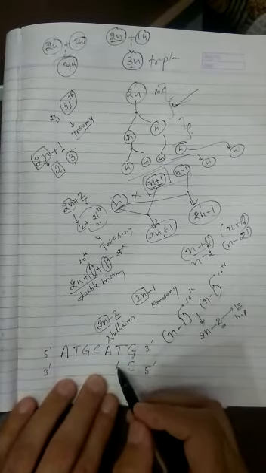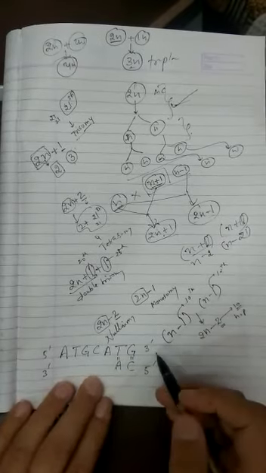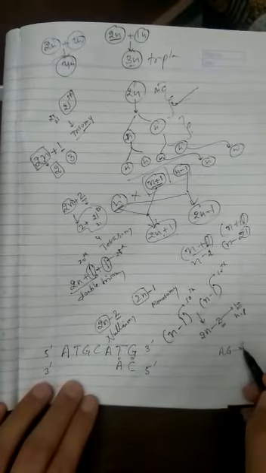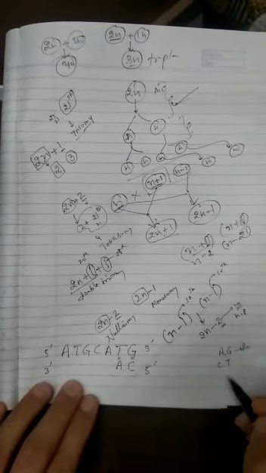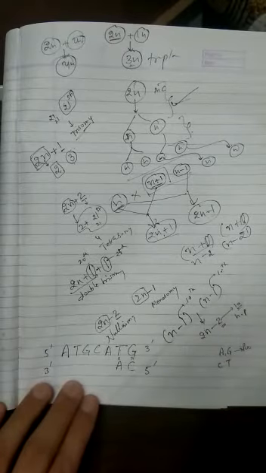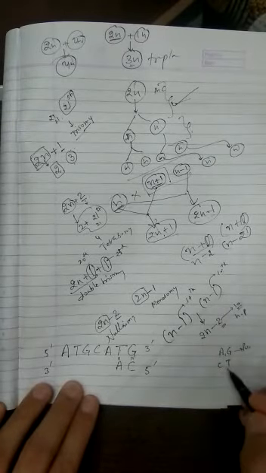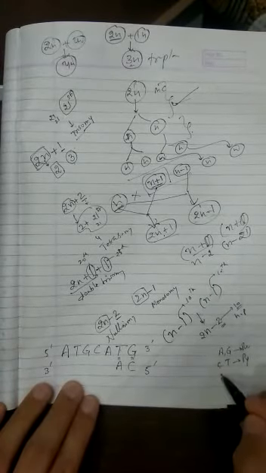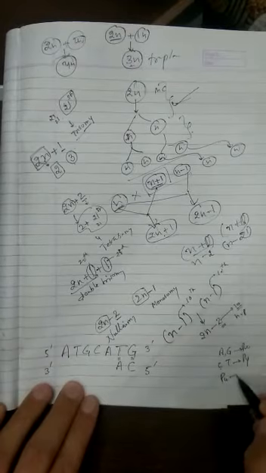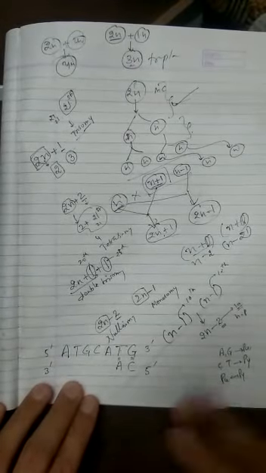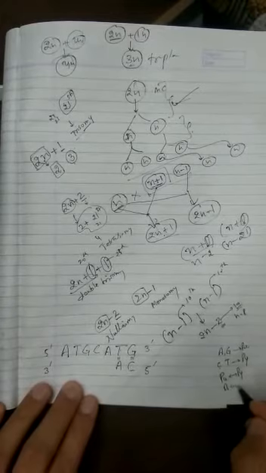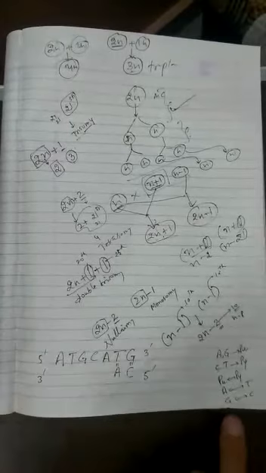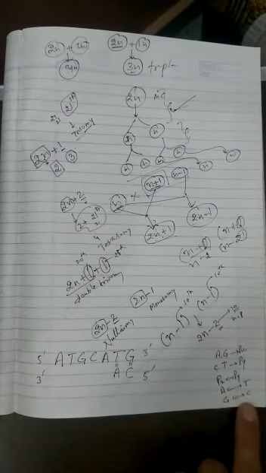T will face A with a double hydrogen bond. I think you remember that A and G are purines, and C and T, we are not talking about U now because U would be in the RNA, are the pyrimidines. The rule was every time there is a purine on one strand, there will be a pyrimidine opposite to it, and A always faces T and G always faces C. So the same I am doing here, double hydrogen bond here, triple hydrogen bond here.